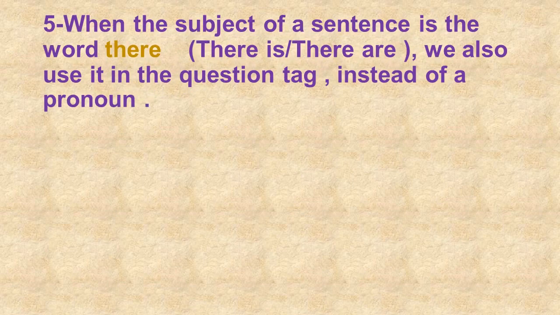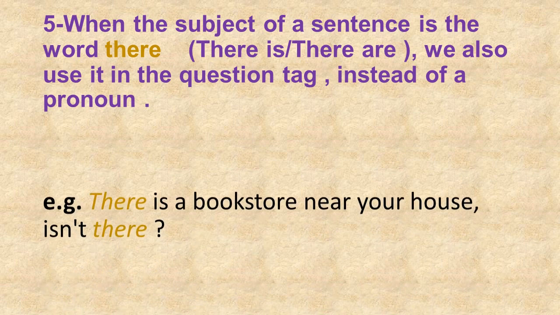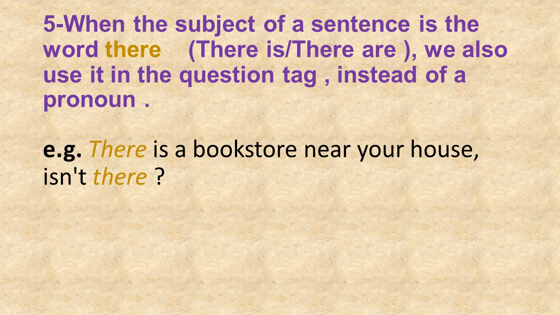Okay, the fifth case. What if the subject of the sentence is the word there, like there is and there are? It's also used in the question tag instead of a pronoun. So I'm going to use there as a pronoun in the question tag. And of course, we're using verb to be is and are in the question tag. So let's take a look at the following example. There is a bookstore near your house. Here it's a positive sentence and you have the verb to be is. So in the question tag, it's going to be isn't there. Question tag is in the negative form and I'm using the there instead of the pronoun.